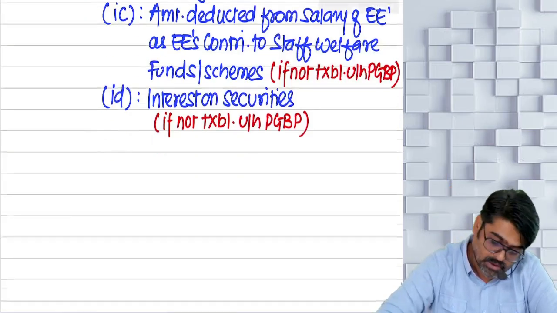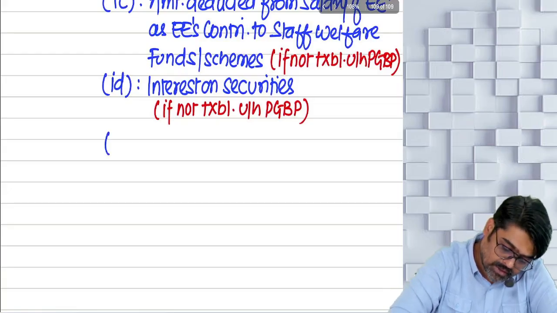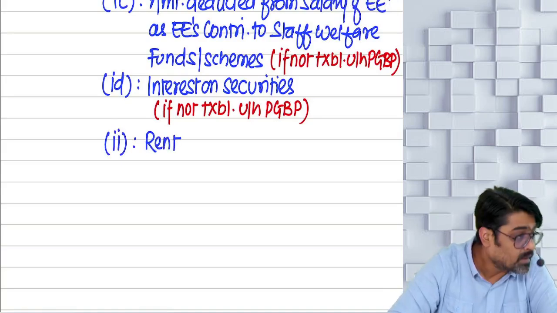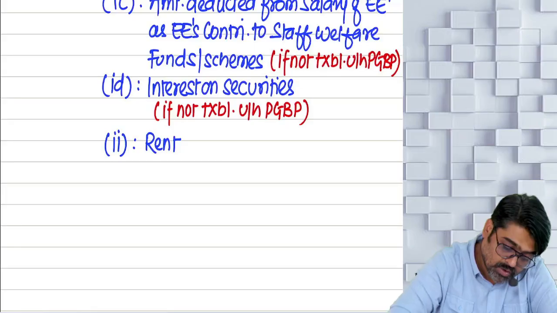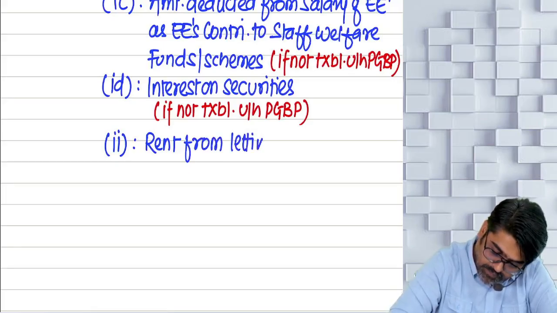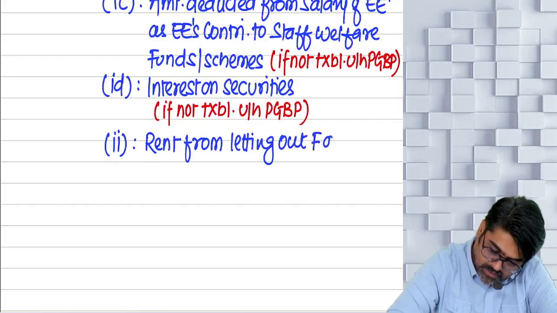Yes or no? Then after clause 1D, there will be clause 2, which talks about rent. Which rent? Rent from letting out any furniture or plant and machinery.